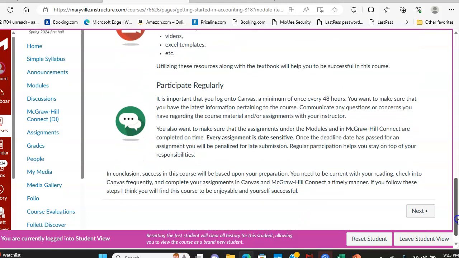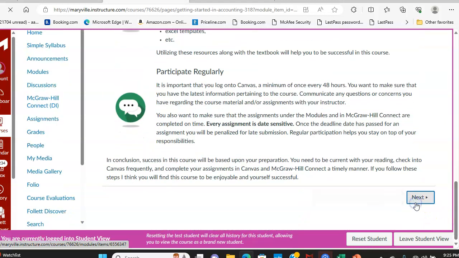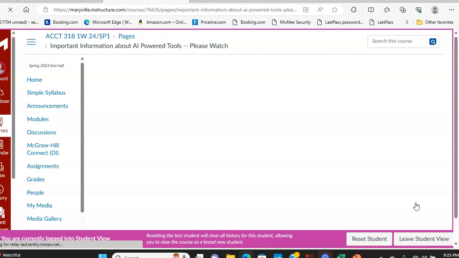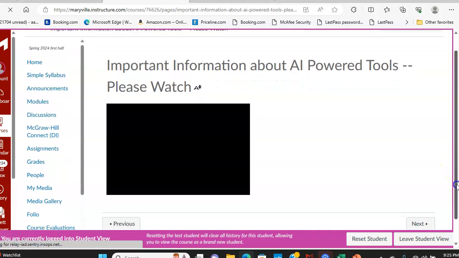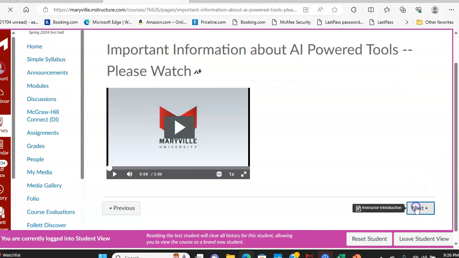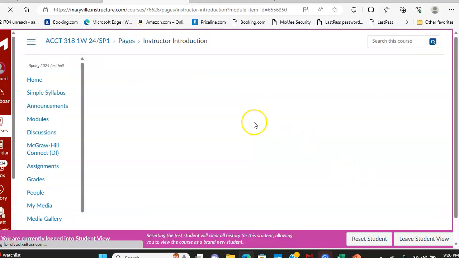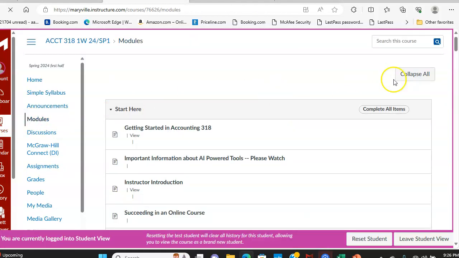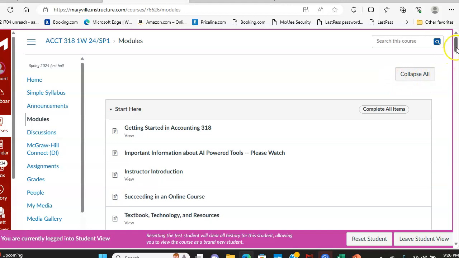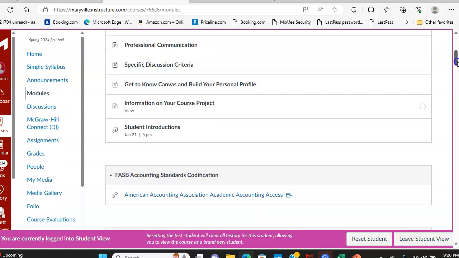There are some other policies about the course that I recommend that you read. There's information out there on artificial intelligence that I think you will find beneficial. So I'm not going to go through each of these items, but there's a lot of information. My information is out there as well. And this is all data that you're going to locate under the Start Here menu on the Canvas site.